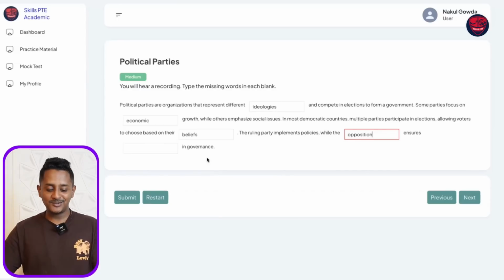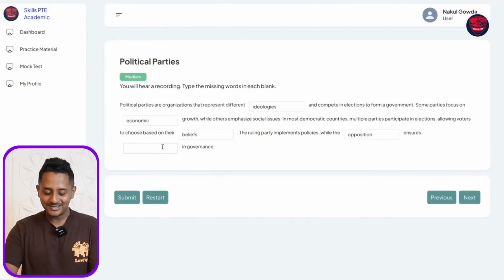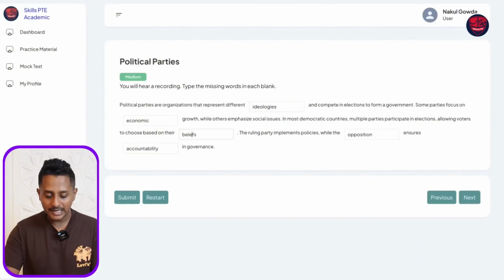Opposition you're writing, and then this word you don't pay attention to, gone case. So all these things matter the most. So it ensures accountability. Accountability, let it be wrong if the spelling is wrong. Ideologies, economic, beliefs, opposition. Now let's say you write it wrongly, then it's going to be 0.